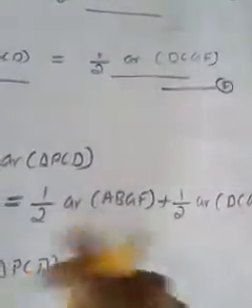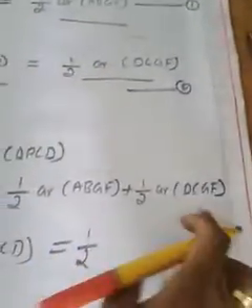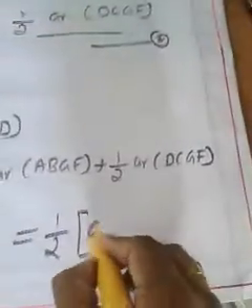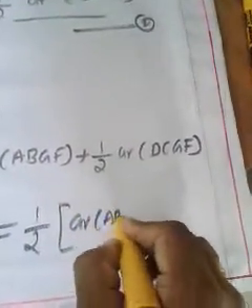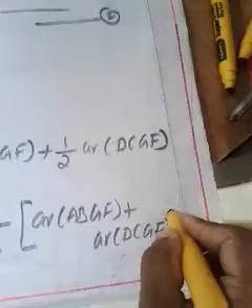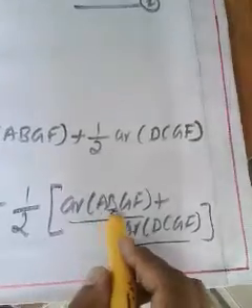Can I take half outside? Of course, because half is common in both terms. When you take half outside, what will remain? In the first term, area of ABGF will remain, plus in the second term, area of DCGF will remain. Then what is area of ABGF plus area of DCGF?